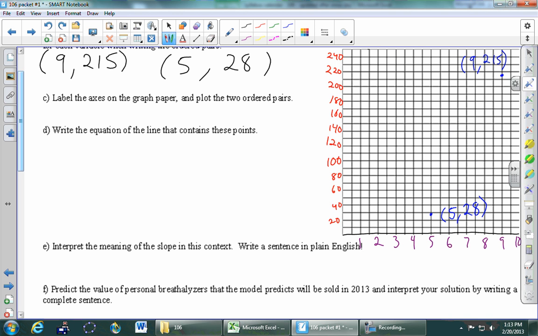And I like to label the points right as soon as I'm plotting them. I don't know if we'll use those numbers, but easy enough to label. And then everything we've done so far this term has been straight lines. So go ahead and connect the dots with a straight line.